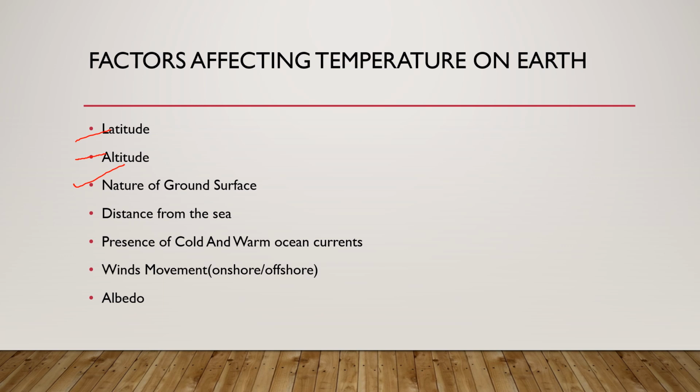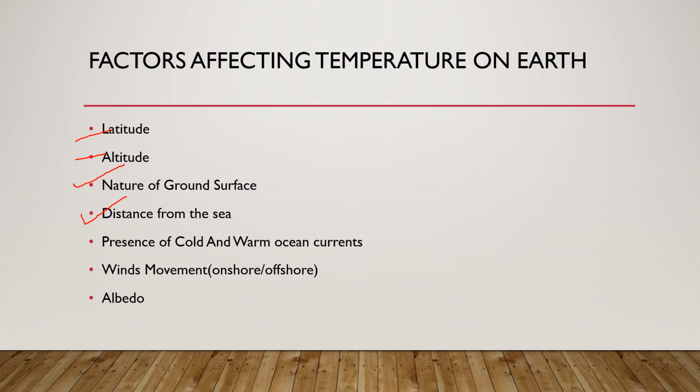Now the next is distance from the sea. If the distance of any land surface is very less from the sea, then by the process of land breeze and sea breeze, the temperature would not be much higher in those regions. They would be observing a temperature which is nominal, like the temperature would not touch the extremes. It would be in the range of 27 to 35 degrees Celsius.